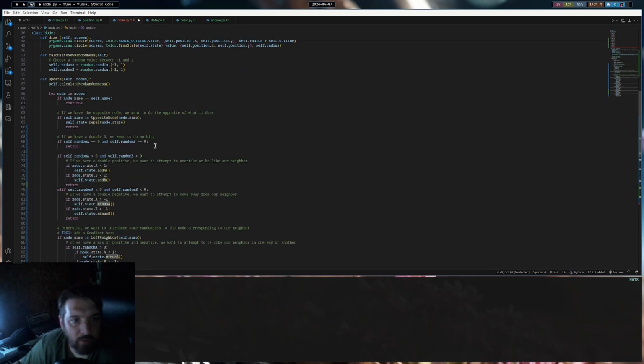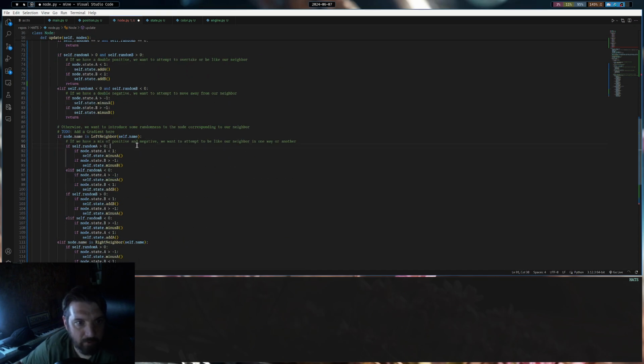So let's look at it like this. We're going to say that if random A is a positive, we want to do like our left neighbor in the A direction. So if A is less than 1, we want to minus A. We don't want to overtake it.